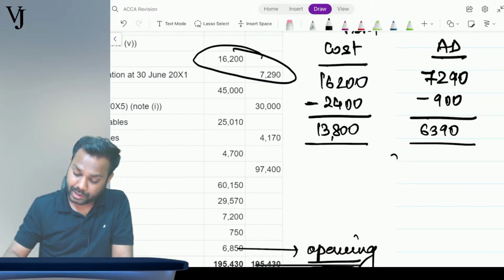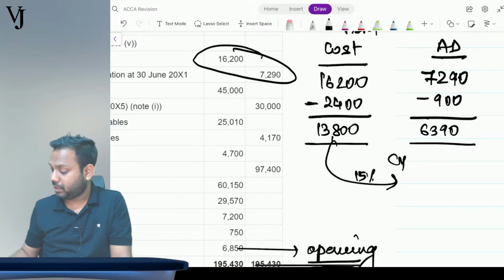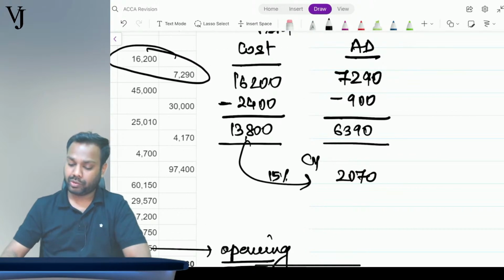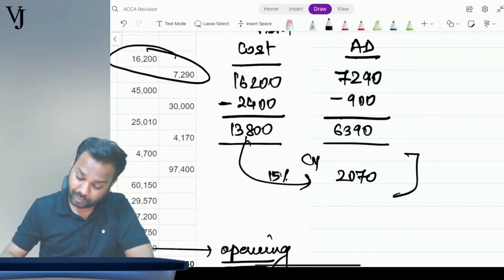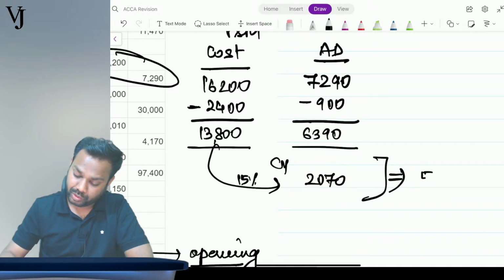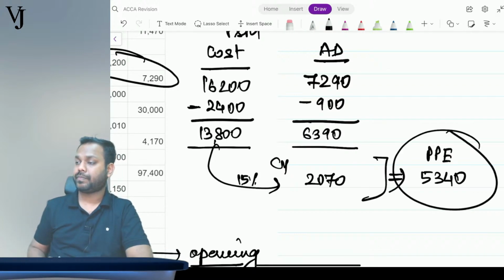So what is the depreciation for the current year? 15%: 13,800 multiplied by 0.15 is 2,070. So now what is the net balance? 13,800 minus 6,390 minus 2,070 is 5,340, which is the net balance of PPE. Is that clear, everyone?